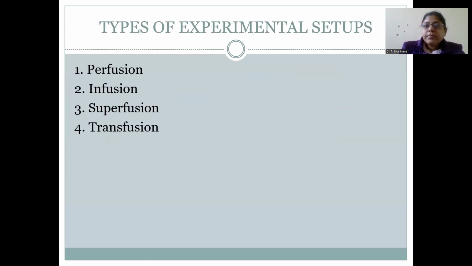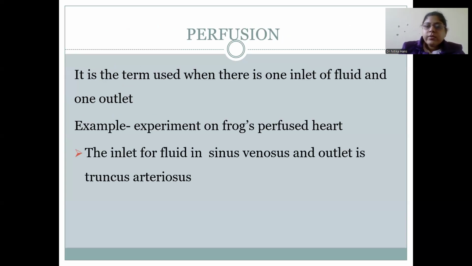So types of experimental setups: these are perfusion, infusion, superfusion, and transfusion. Now perfusion is when there is one inlet of the fluid which contains the drug solution, and one outlet. That is the experiment of the frog's perfused heart, in which the inlet of the fluid is the sinus venosus and the outlet of the fluid is the truncus arteriosus.